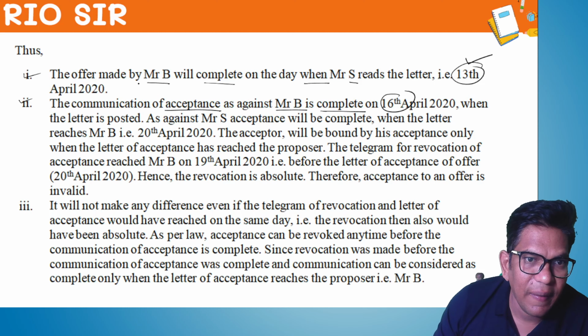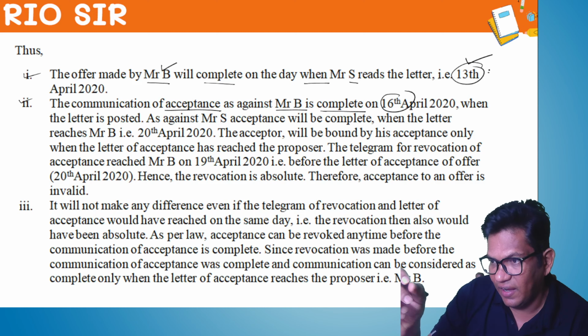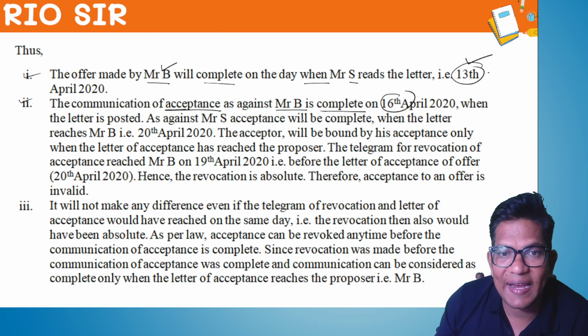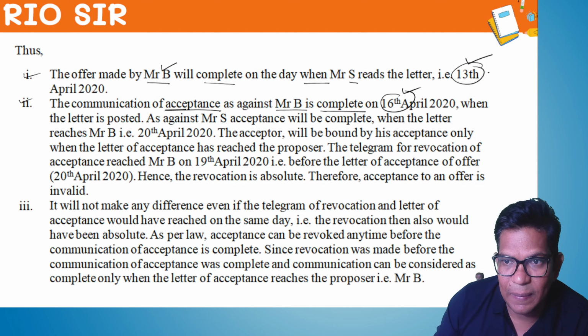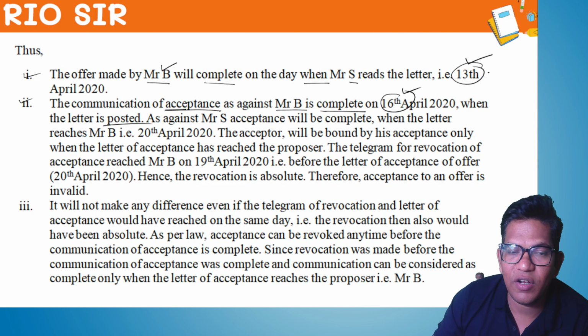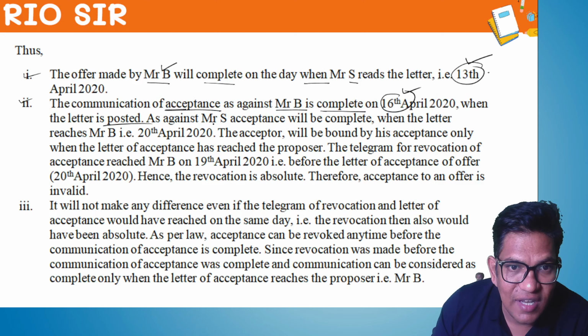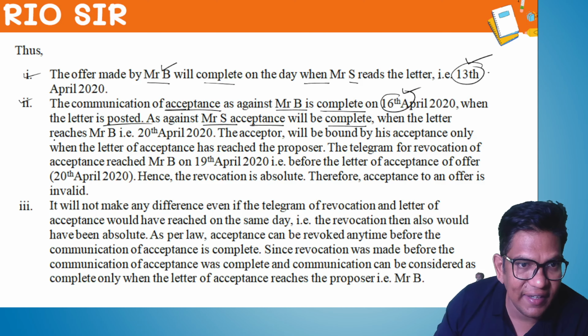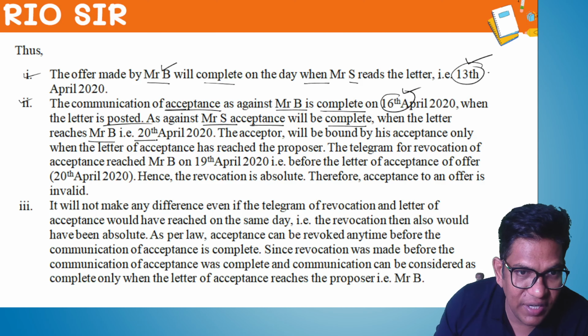The offer made by Mr. B will be complete on 13th when he reads the letter. Next, communication of acceptance. Remember, communication of acceptance is complete on 16th when the letter is posted. As against Mr. S, acceptance will be complete when the letter reaches Mr. B on 20th April.